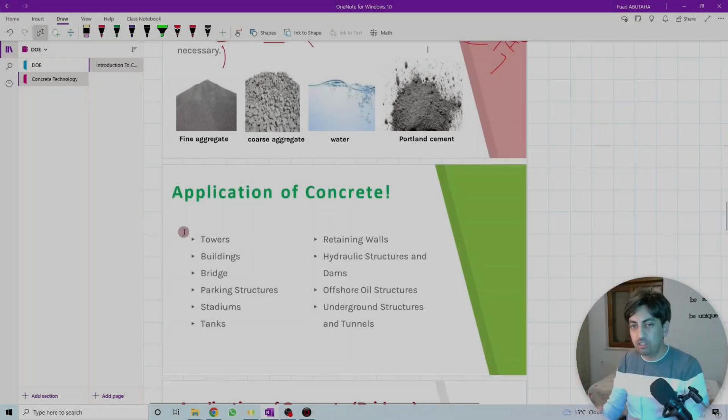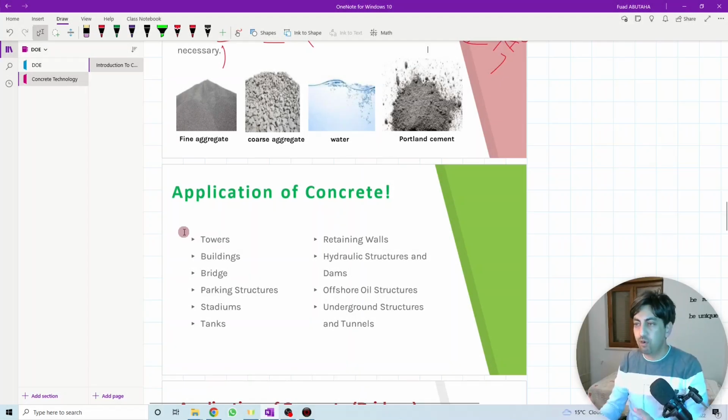So what is the application of concrete? Concrete is being used for many applications, and it's obvious that you can see concrete everywhere. Concrete is being used for the production of towers, for building, for bridges, parking structures, stadiums, tanks, etc. So we have many applications. Where do we normally use the concrete?